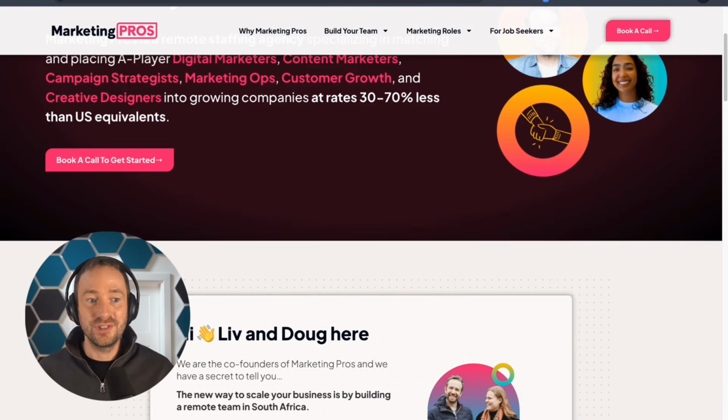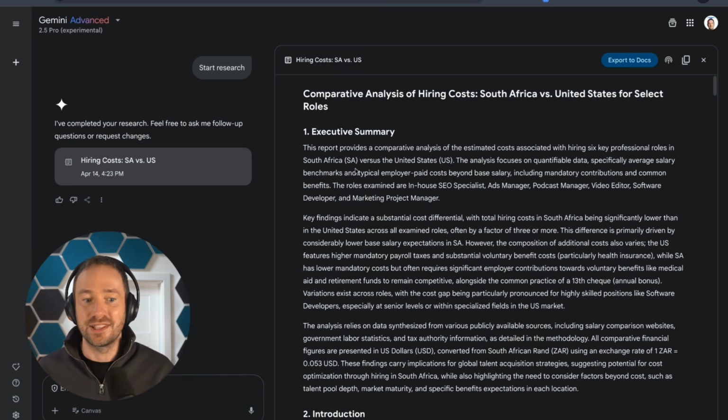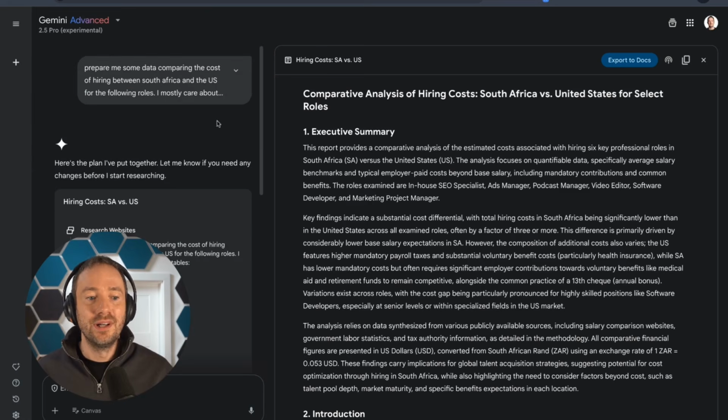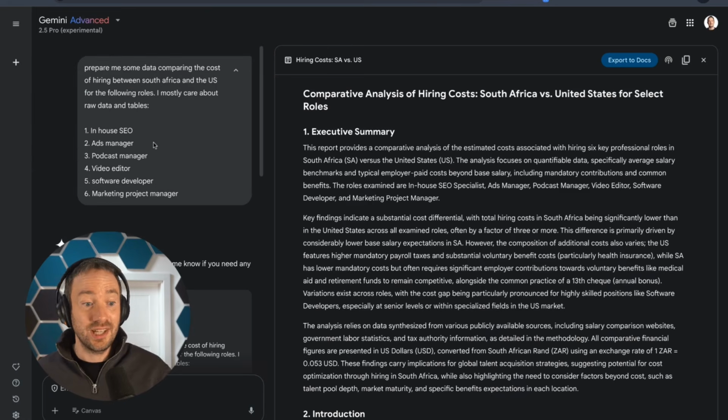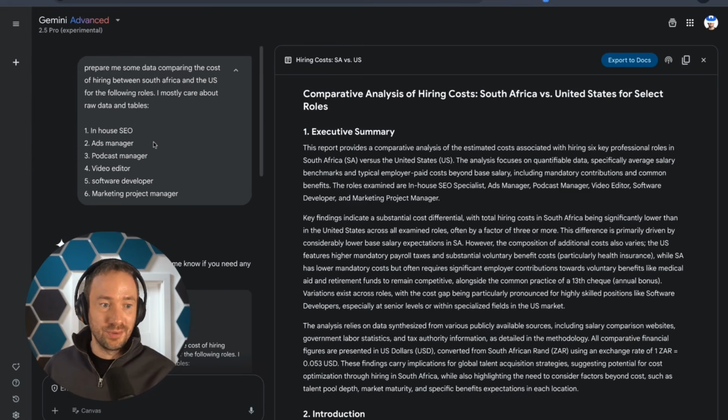For this project, the first thing I needed is data. I needed to understand how much the kind of jobs that they hire for, what's the price difference in terms of salary? So I went to Gemini 2.5 Pro Advanced Deep Research, and I asked. Do you want to just break down what those words mean? Okay.